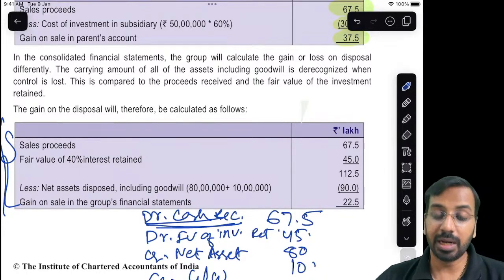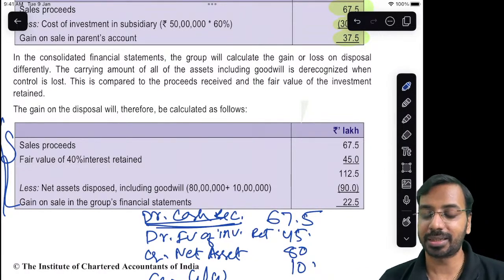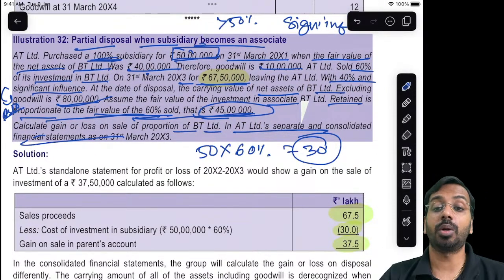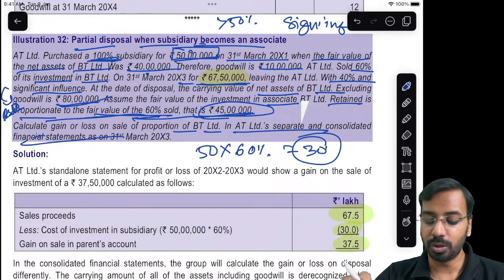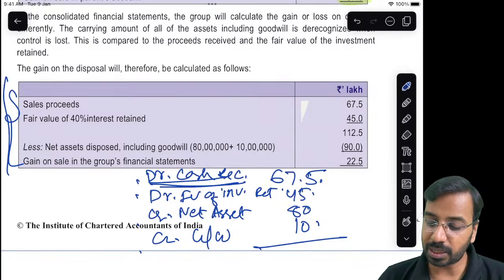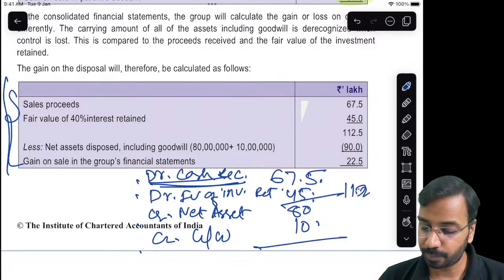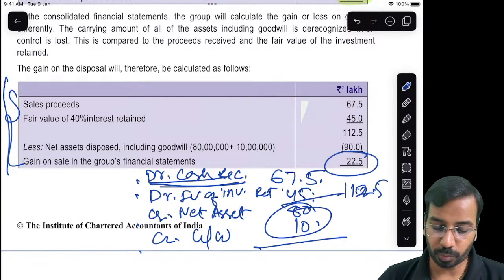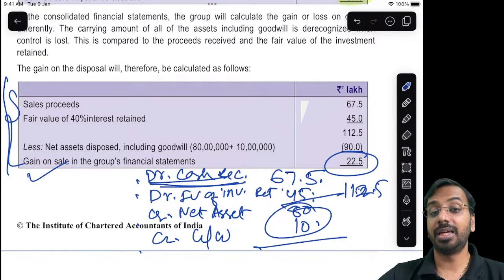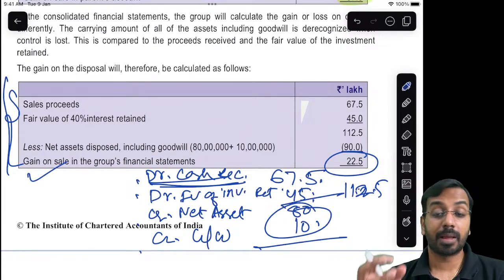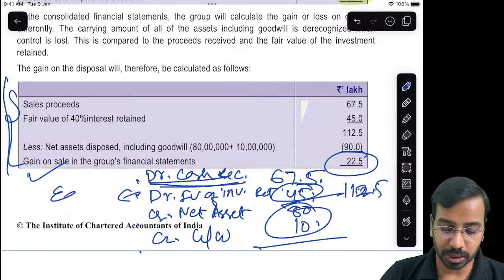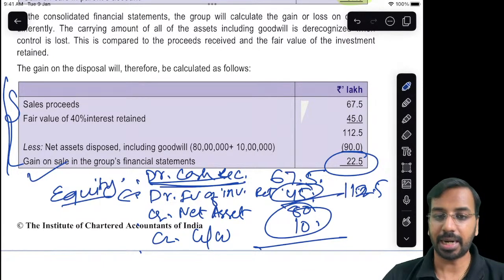Then will we de-recognize any non-controlling interest? Now in this case, it is a 100% subsidiary. When it is a 100% subsidiary, non-controlling interest is 0. So there is nothing that we need to de-recognize, right? So this is the impact. Debit, debit, credit, credit. So 67.5 plus 45, 112.5 minus 90, you get 22.5 of gain in the financial statement. So this is how we calculate when there is a sale. Now here it has been sold, some stake is retained, and this 45 will be accounted for using the equity method, which we will understand subsequently.